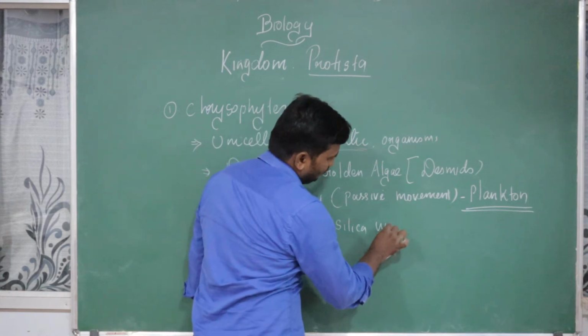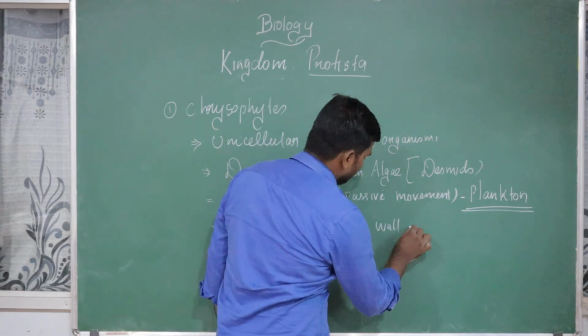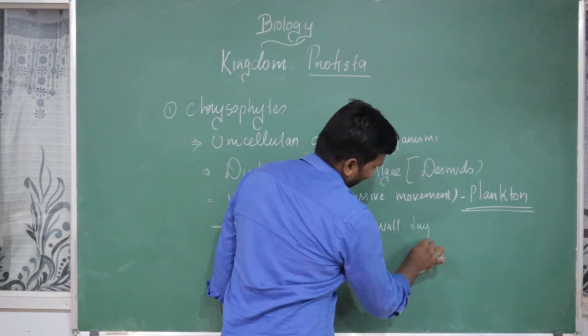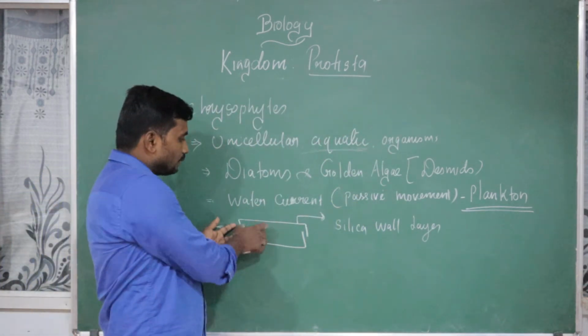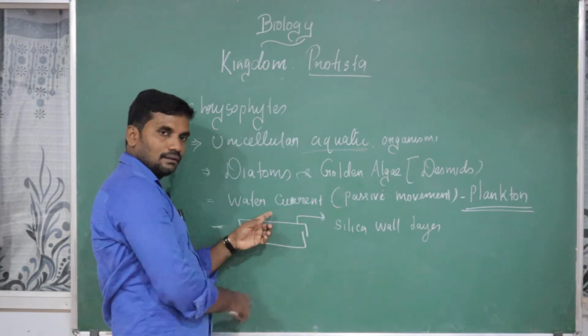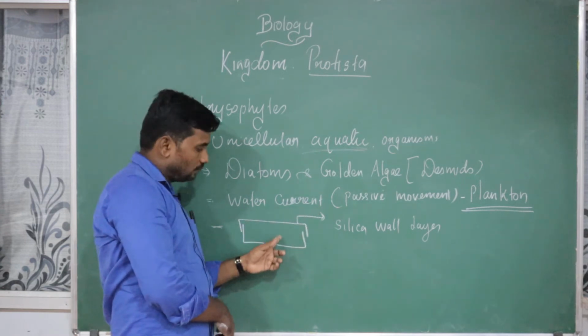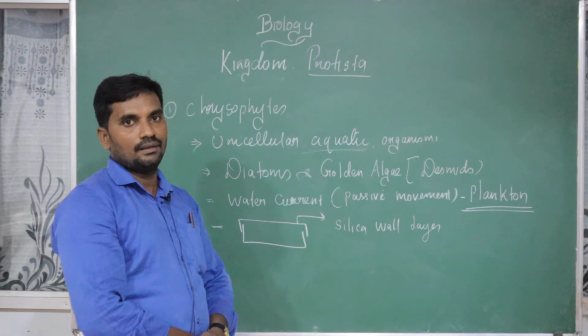Silica wall layers. The cell wall is mainly made up of silica wall layers, basic natures. But it's going to give us two things. One is the upper part, called the epitheca, and the lower region, called the hypotheca.